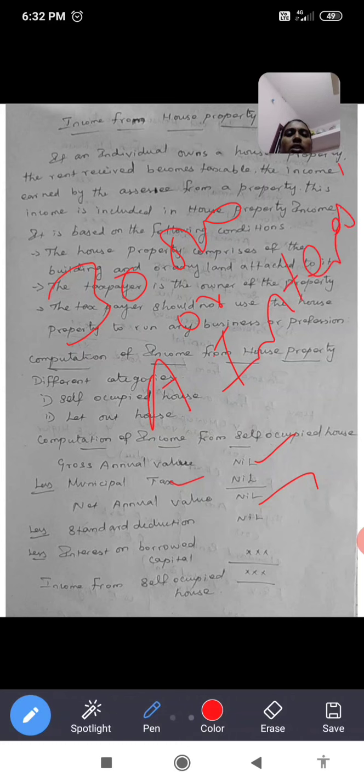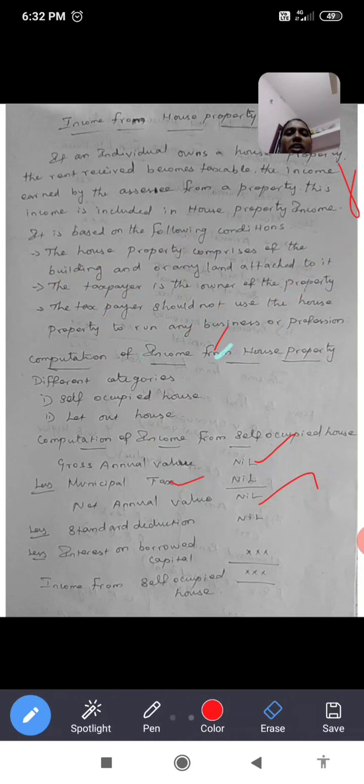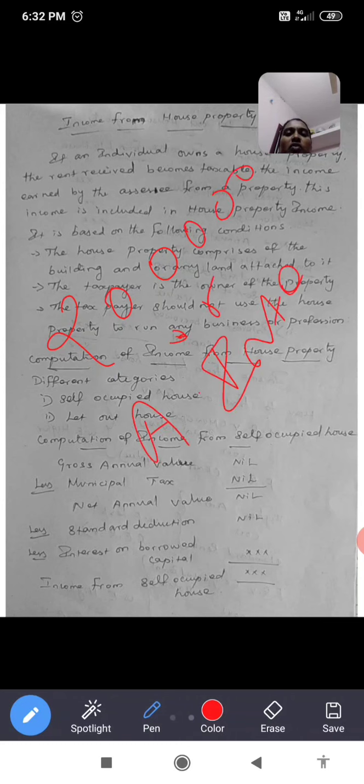If the loan is borrowed on or after 1/4/1999, we give a deduction of 2 lakhs or the actual interest, whichever is lower.